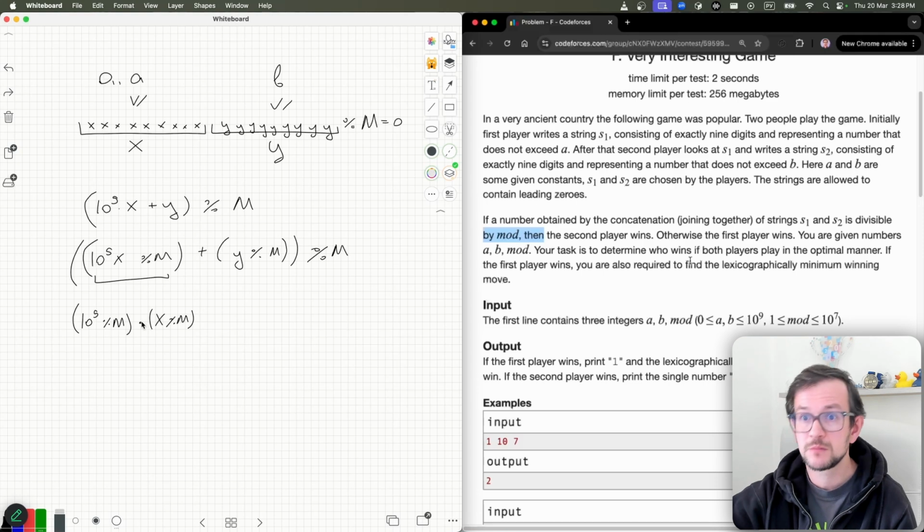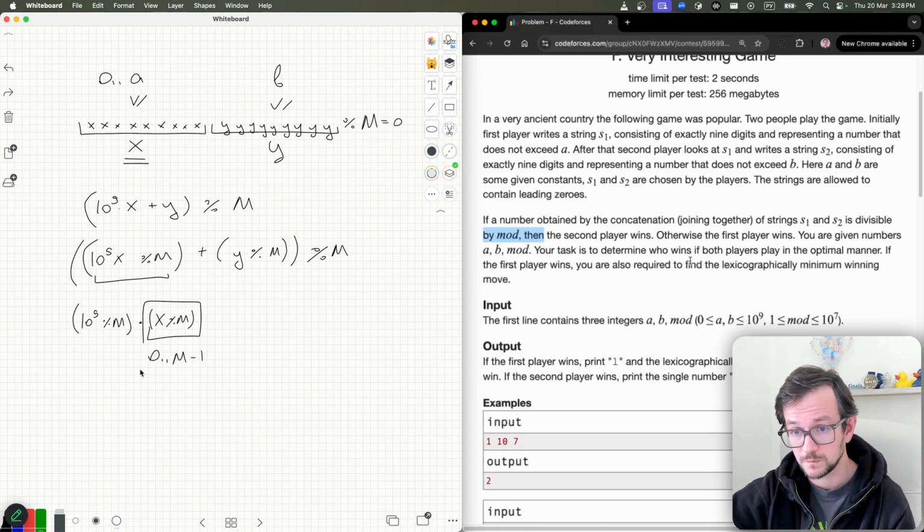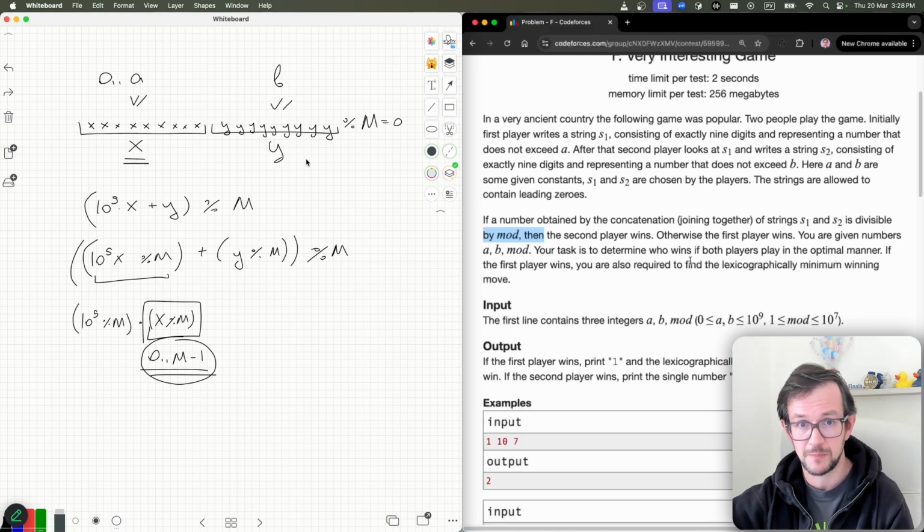Now the key observation is that this number x will produce some remainder, and this remainder only depends on x modulo m. And this is a number from 0 to m minus 1. Like we noticed before, this mod is small, so we can track all these numbers. We can track all possible numbers we can put as the first player and check if the second player can win.